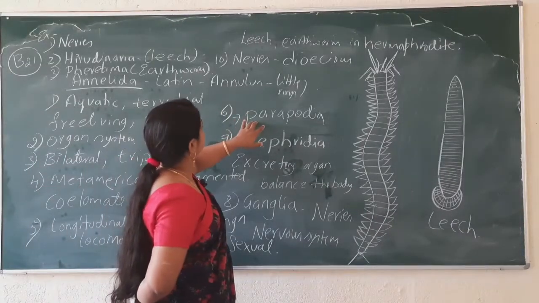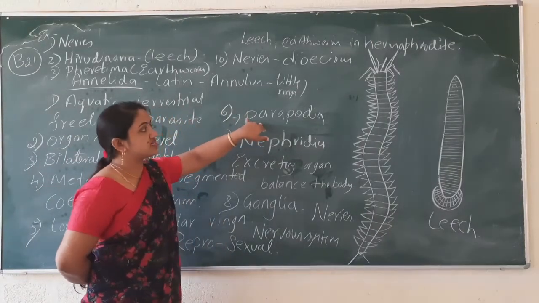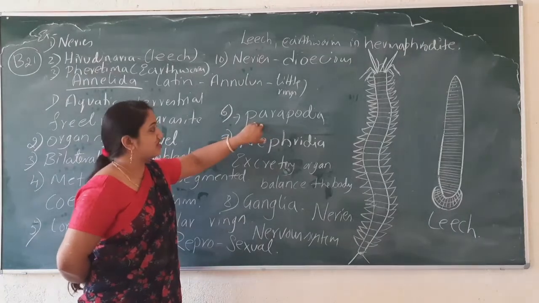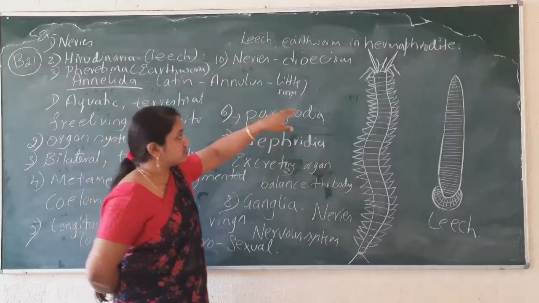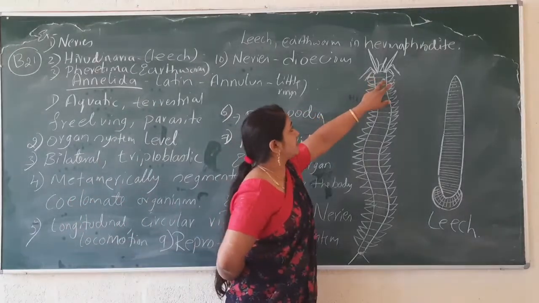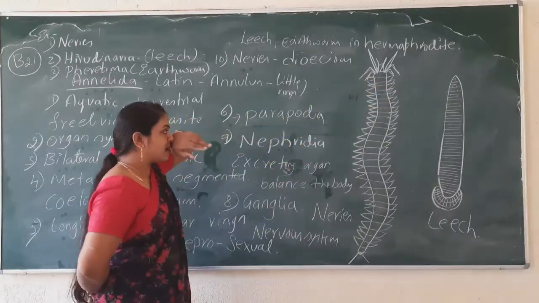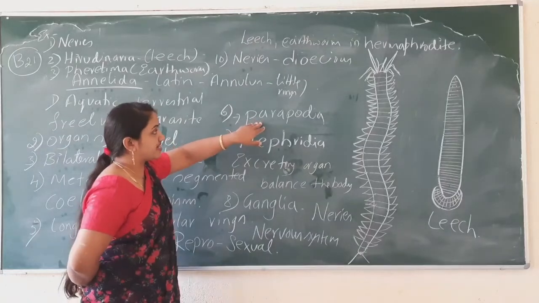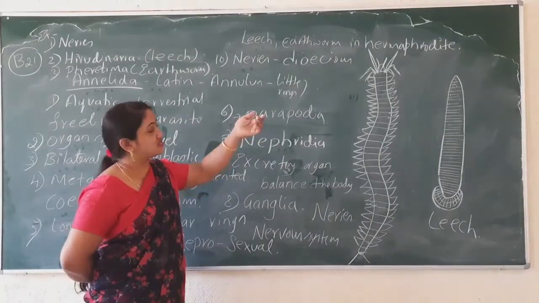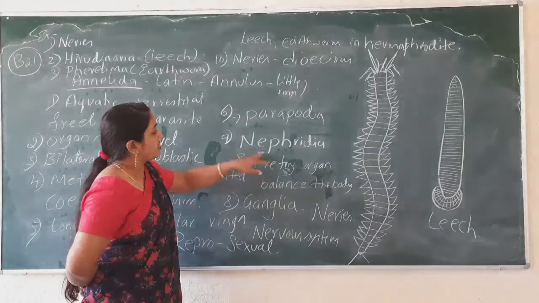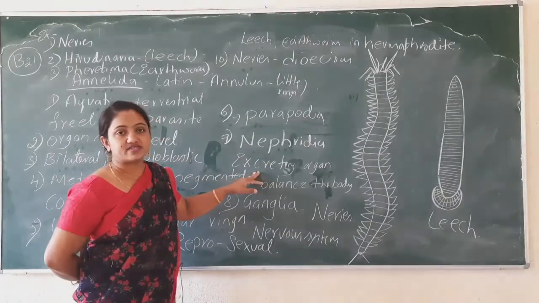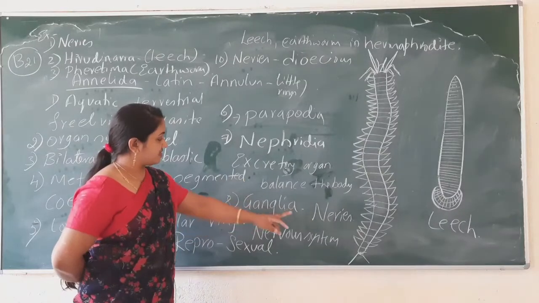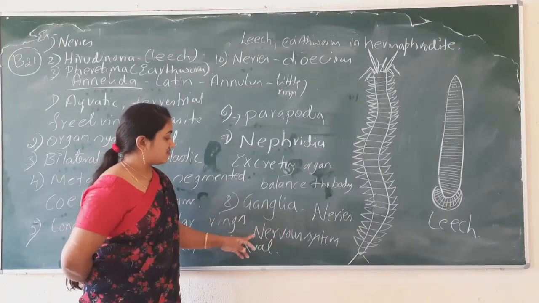And next is the Nereis. In the Nereis, they bear the parapodia. It means each segment bears a pair of appendages. Appendage means legs. Parapodia. And the nephridia act as excretory organs, and ganglia are present as the nervous system.